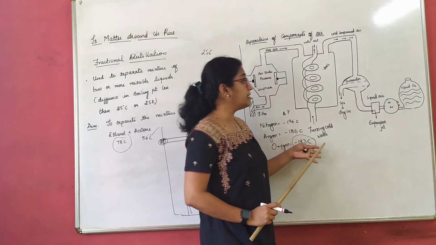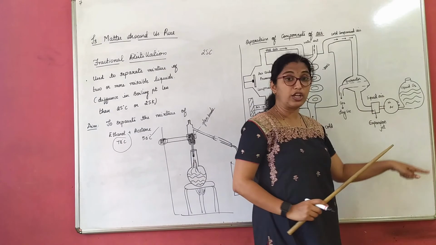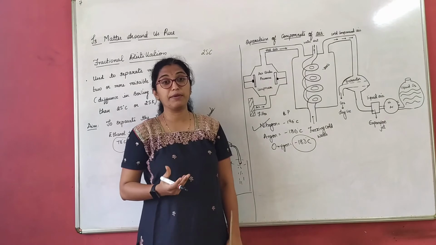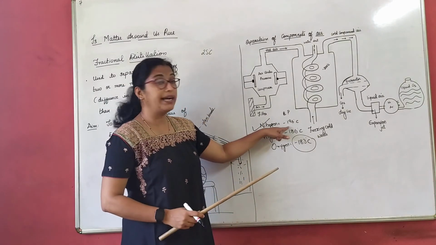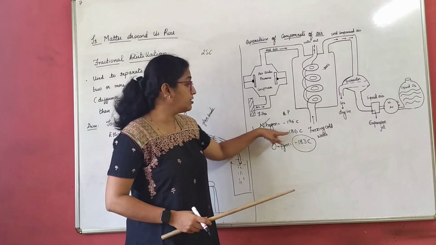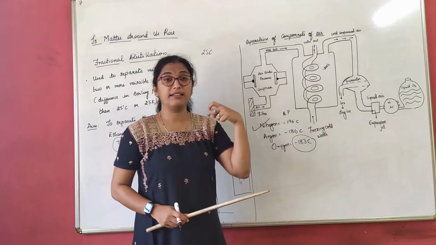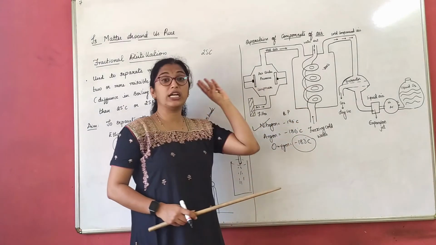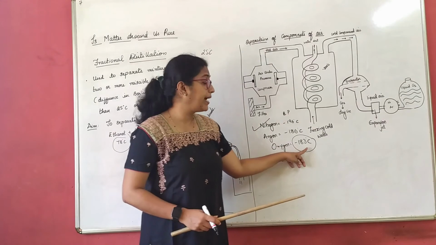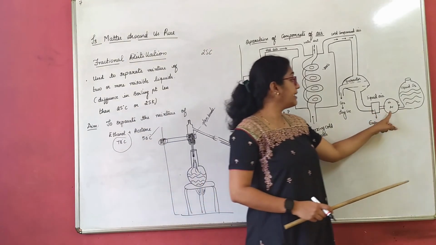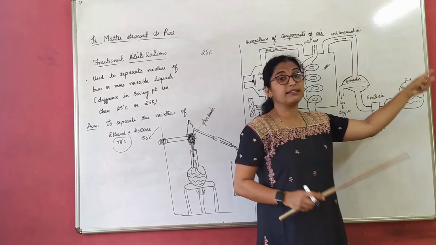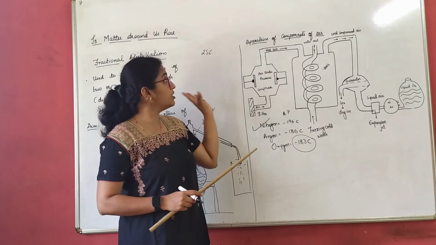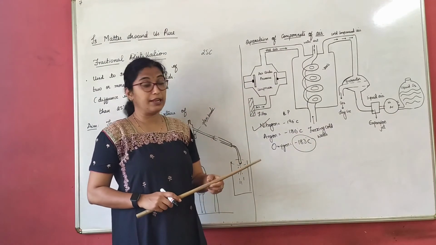That means now what will happen? Simple here. Once it is subjected to fractional distillation, which will come out first? Nitrogen is collected first. Why? Because it has the lowest boiling point, minus 196. After nitrogen, argon is collected, with minus 186. At last, oxygen, which has the highest boiling point, minus 183 degrees Celsius, gets liquefied and is collected in the last column. So this is how we collect oxygen from the components of the air.